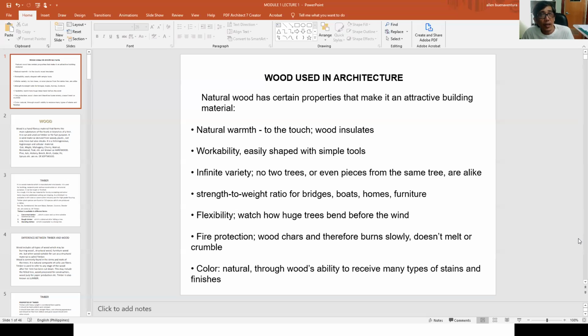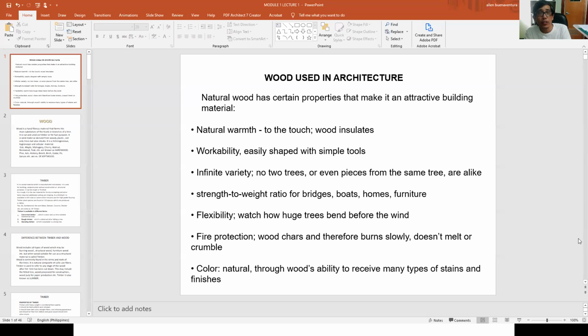So the tree is a material that adapts with nature, with the environment. Because in case of storm, in case of drought, in case of rain, the tree can adapt to the environment or the climate where it is planted.